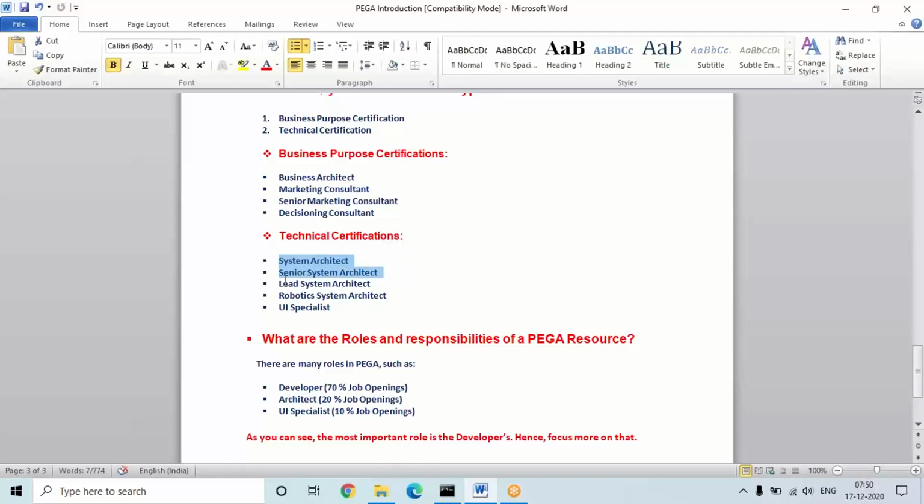So after you work on these things for 5 or 6 years, then you can go for the lead, and after 10 years of experience in Pega, then you can go for these particular things. What you have to concentrate on now is only these two things, which are system architect and certified senior system architect. These will be covered in these training classes, and the training will concentrate more on these two.